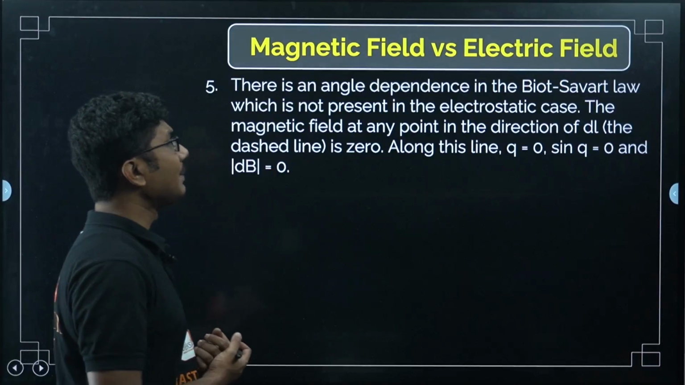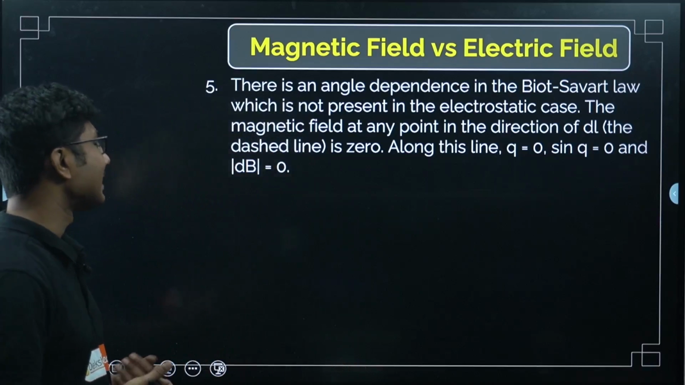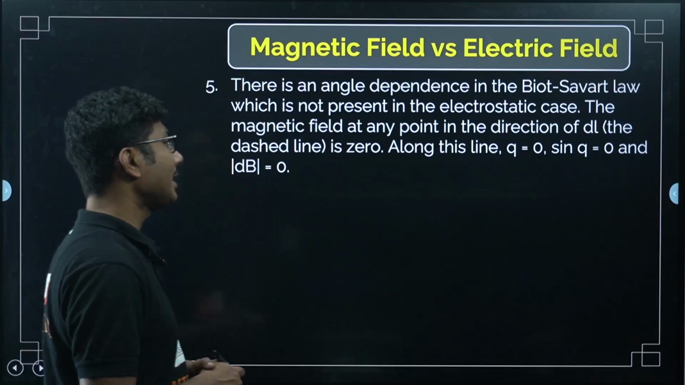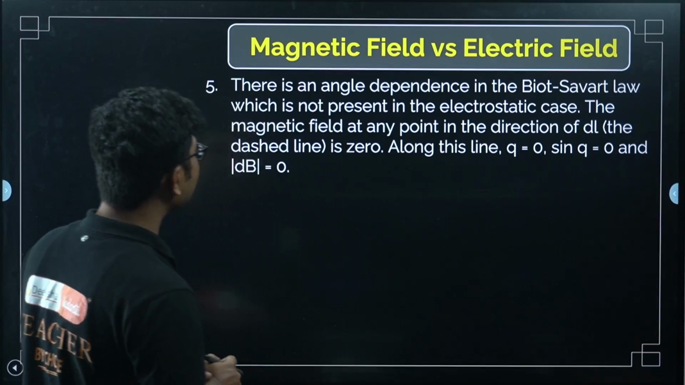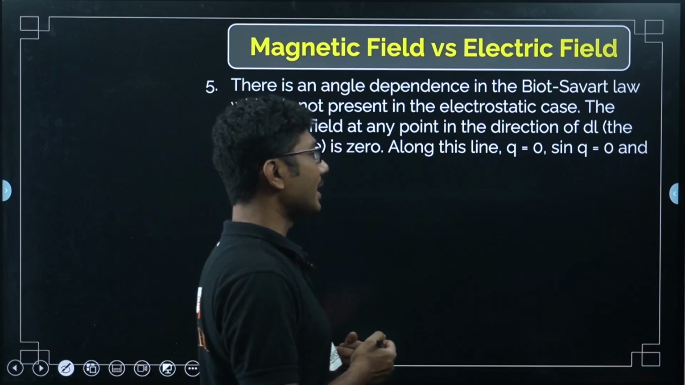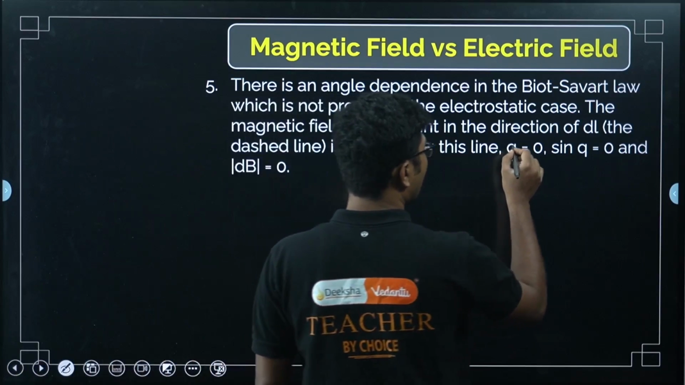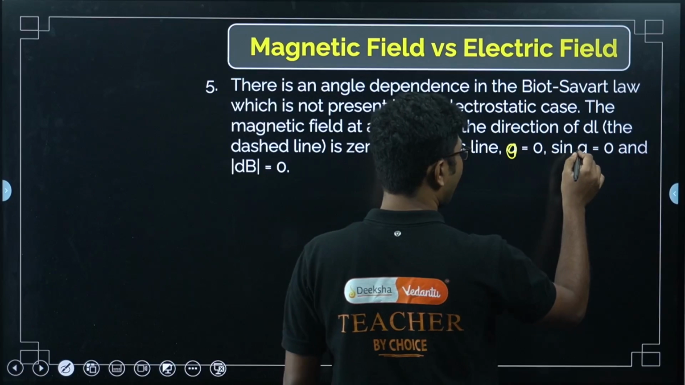There is an angle dependence of the Biot-Savart law which is not present in the electrostatic case. The magnetic field at any point in the direction of dl, along the line theta equals 0, sin theta equals 0 and dB equals 0. This is not q, this should be theta.